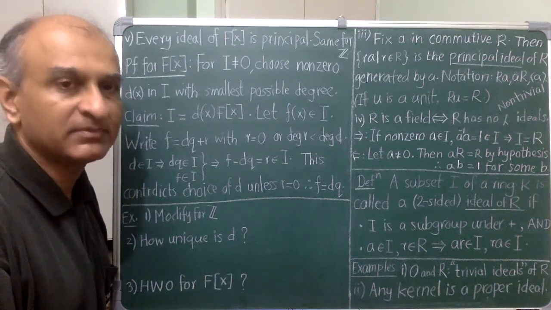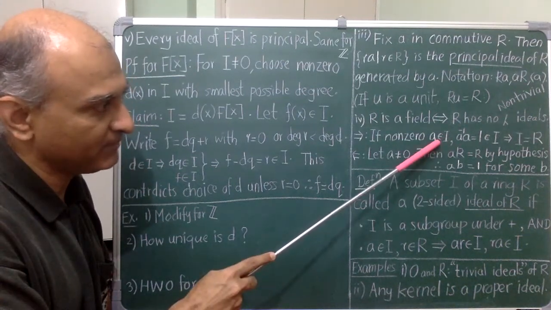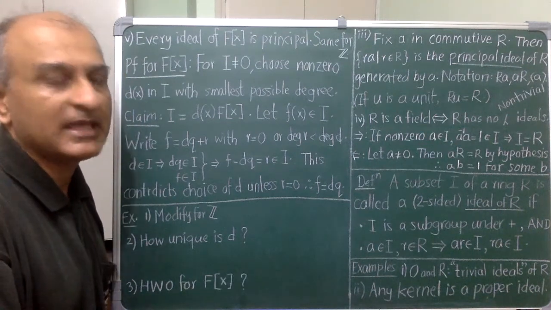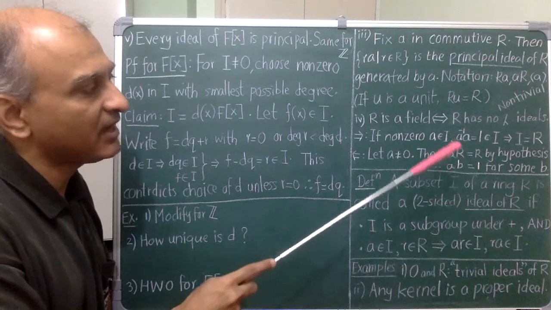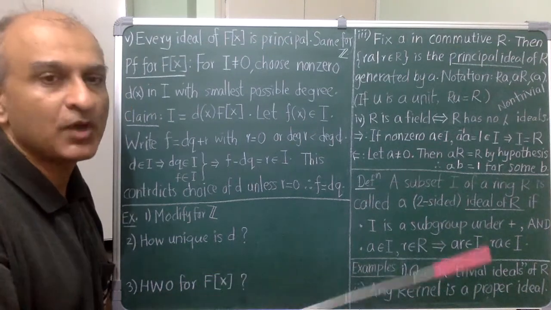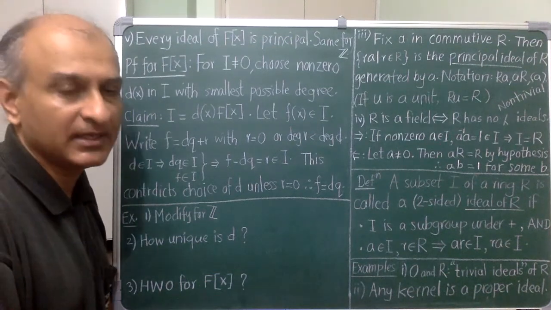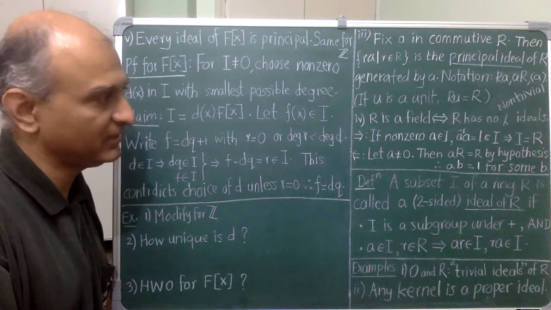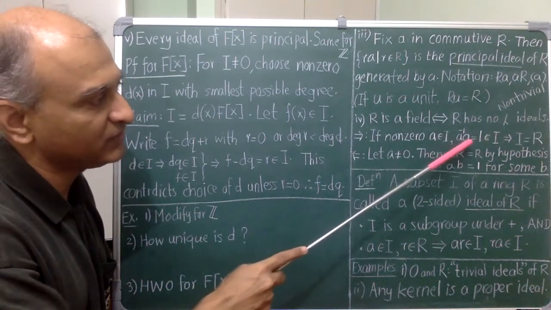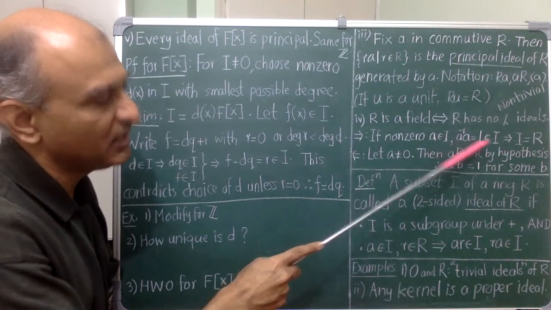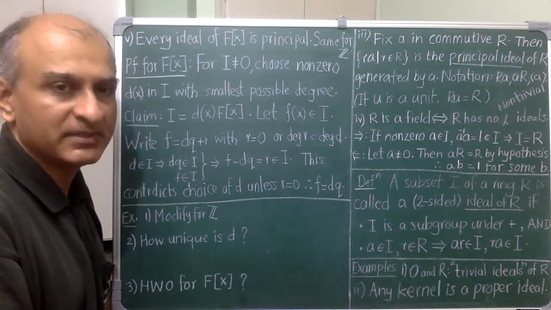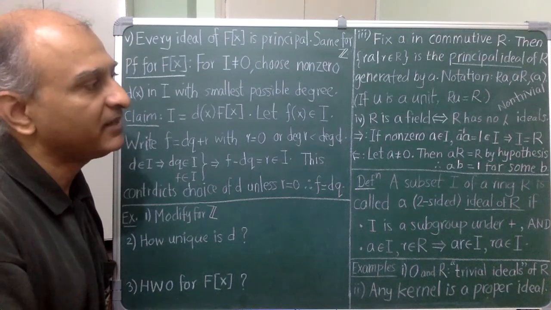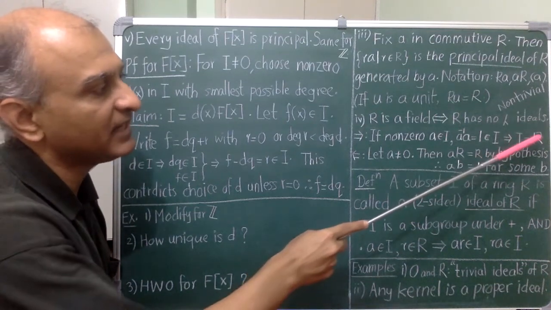So let's take something non-zero in it, call it A. I remember that this is a field and so A has an inverse, and since I is an ideal, it absorbs multiplication by arbitrary elements of R, in particular A inverse. Therefore, A inverse times A, which is 1, must be in the ideal. Now, multiplying 1 by arbitrary elements of R, I deduce that I must equal the entire ring.